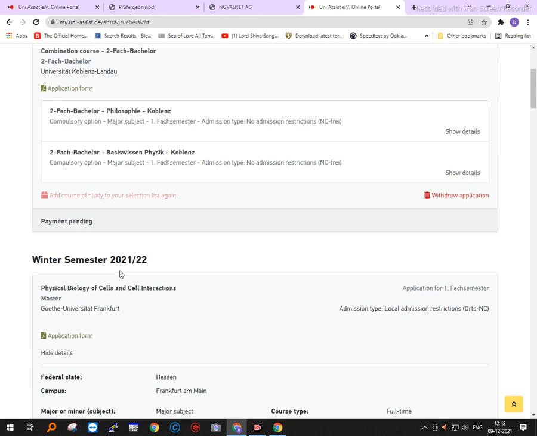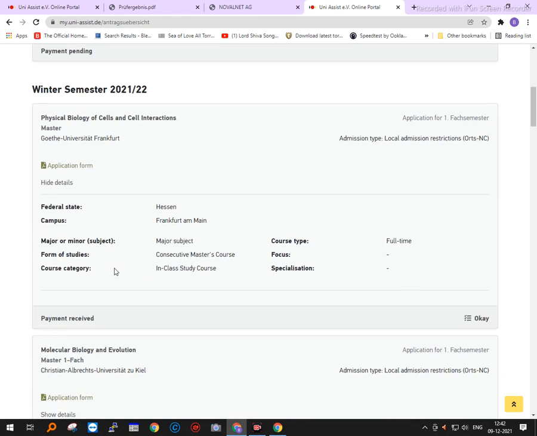Now here is the crux of the issue. You may apply for as many courses as you want, but remember, let me give an example. You are applying to one university for the first time. For the very first time, you applied to this Goethe University, Frankfurt.